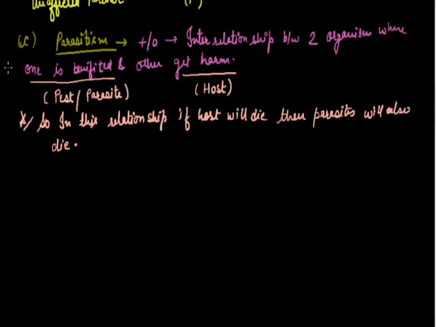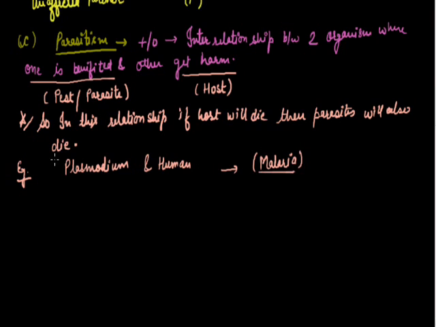I can write the example of Plasmodium, which is a malarial parasite, so that you can easily understand this kind of relationship. Plasmodium and human. Now you know very well what malaria is. Plasmodium is a malarial parasite, so it gets benefited here.